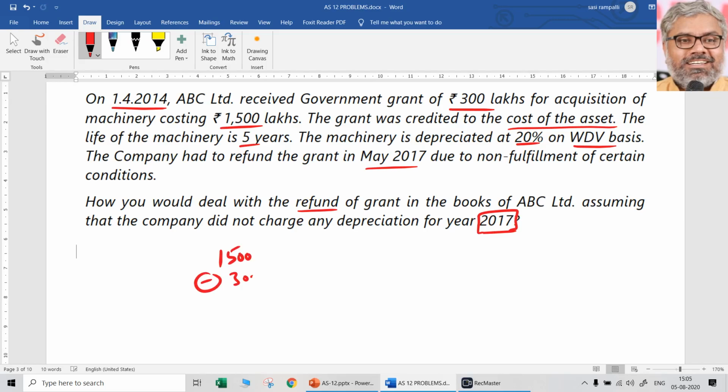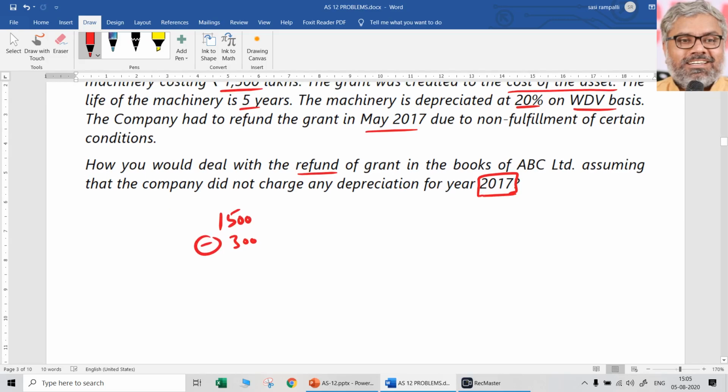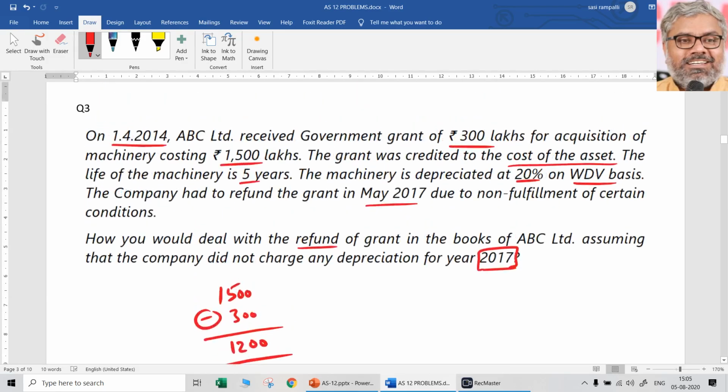Government grant of 300 lakhs was received on that, right? And 1200 lakhs is going to be the net purchase price of the asset, we can say, after reducing the government grant from the cost of the asset, that was given very clearly. The grant was credited to the cost of the asset, it was given already.